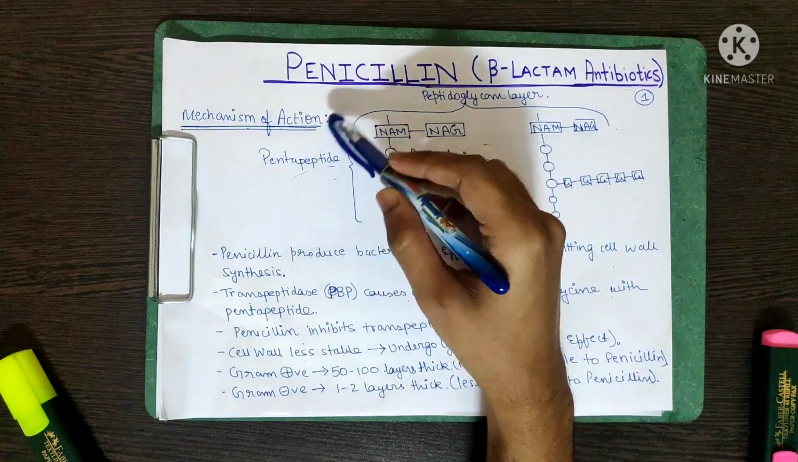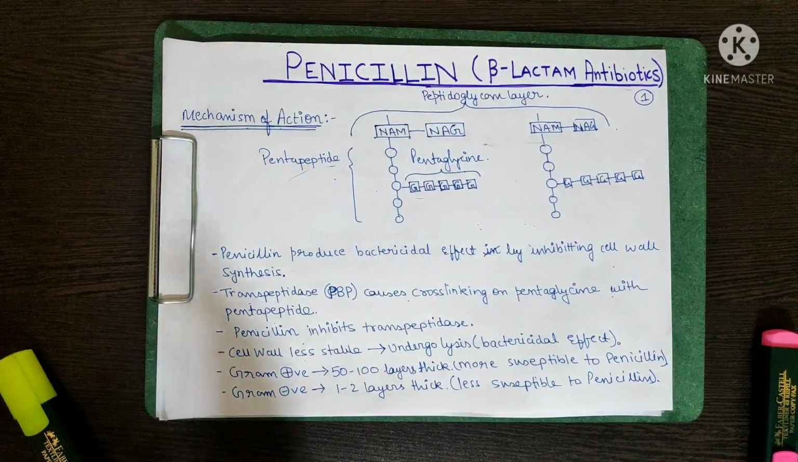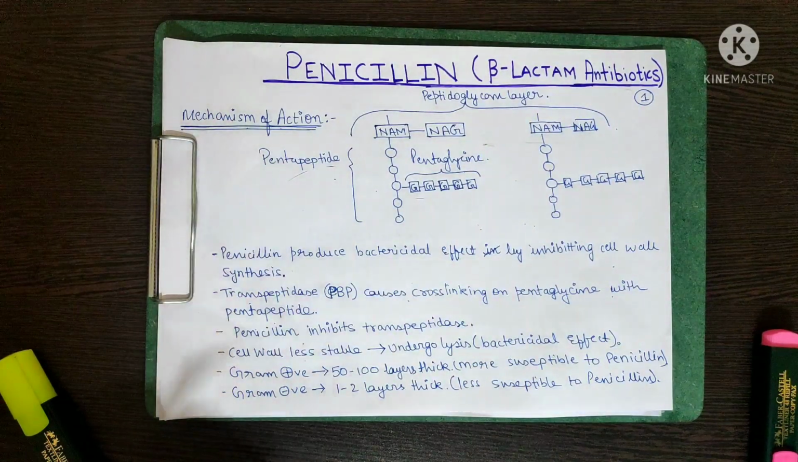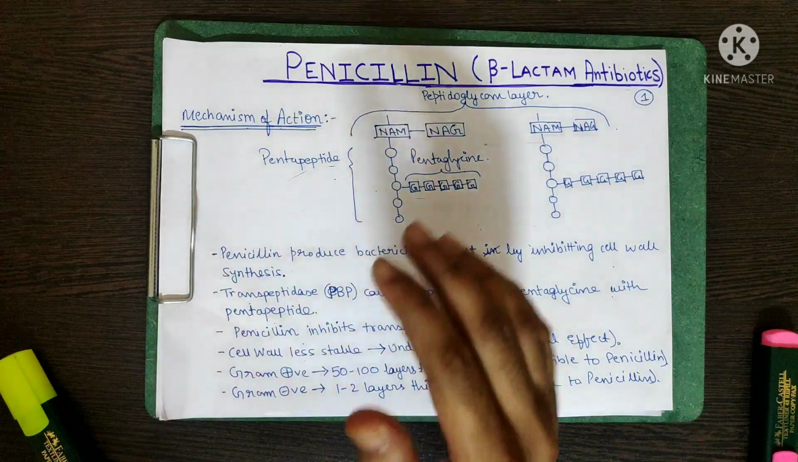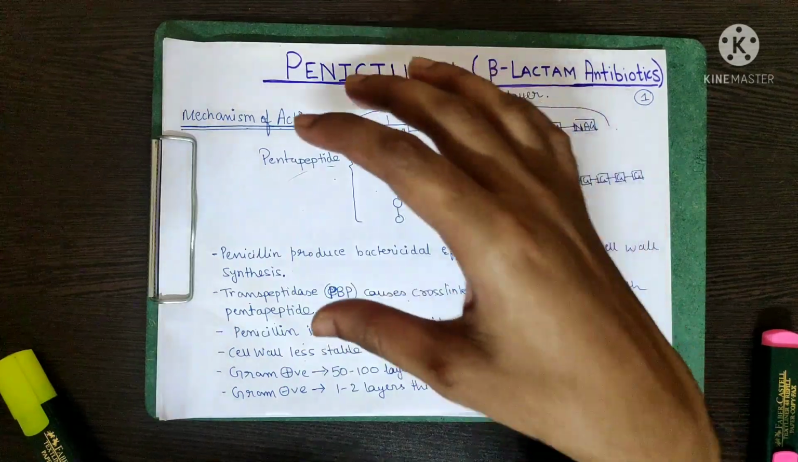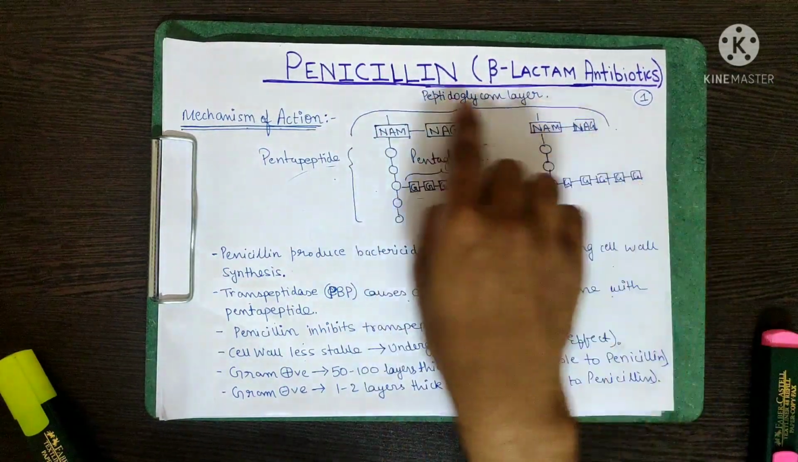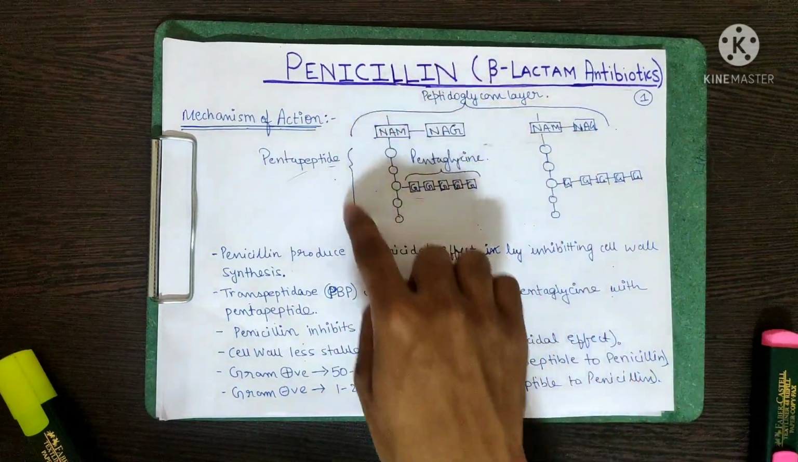So, starting with the mechanism of action of penicillin. Penicillin is an antibiotic which works on the bacterial cell wall. So first of all, you have to know what actually forms a bacterial cell wall. This is a particular peptidoglycan layer I have drawn. This is a particular molecule.